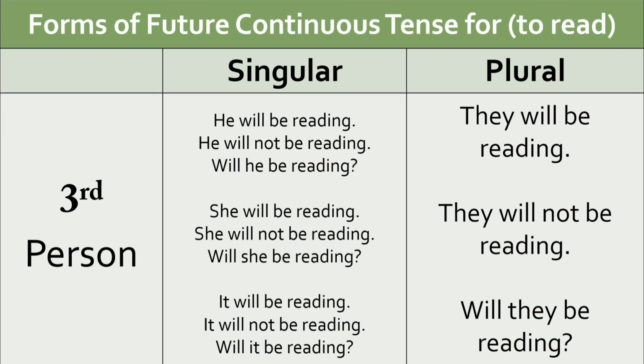The interrogative forms are will he be reading, will she be reading and will it be reading. With third person plural subjects also will be is used. So the forms are they will be reading, they will not be reading and will they be reading.